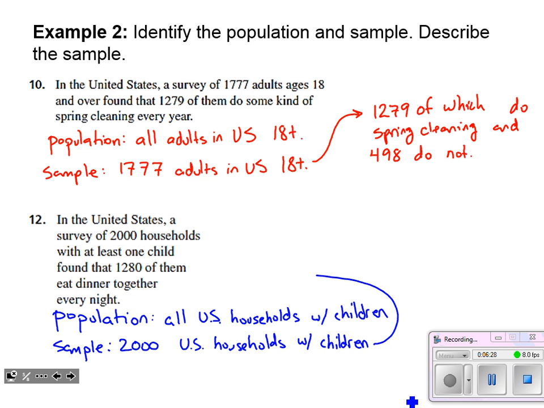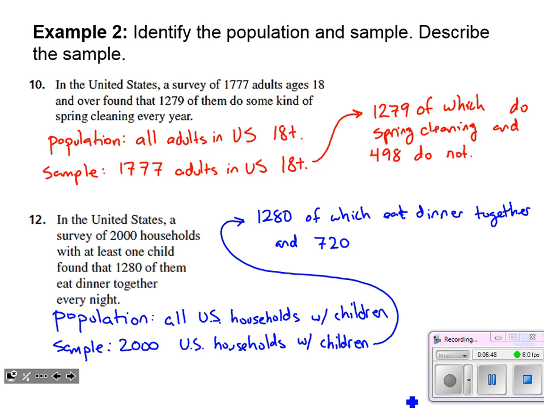Okay, and then to describe the sample, of those 2,000 households we surveyed, 1,280 of which eat dinner together, and the remaining 720 do not.